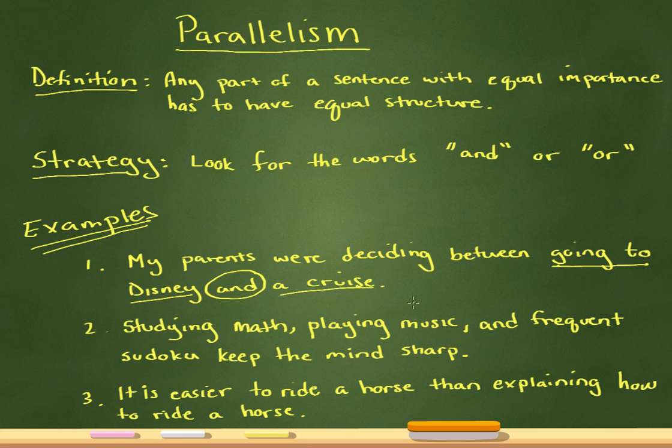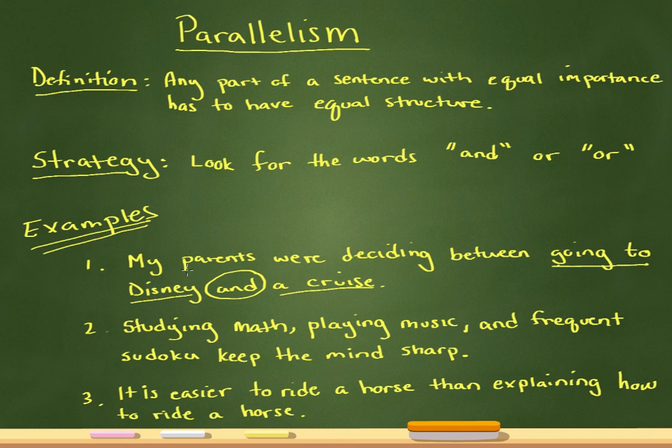Now I have to compare those two things. Are they in equal structure? Well, going to Disney is an action, right? It's like actually traveling to Disney, all right? A cruise is just a noun, right? It's a thing. So these are not parallel, right? This is going to Disney in action versus a cruise, which is a thing.